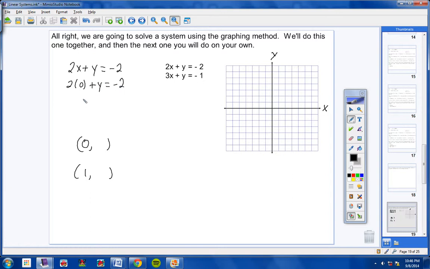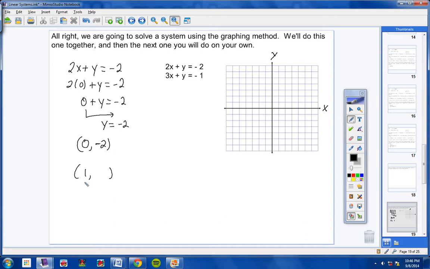2 times 0 is 0. Bring the 0 over, and you're left with y equals -2. So when you put in 0 for x, you got out -2. All right? So there we go. Not too difficult. Now, let's go ahead and put 1 in for x.